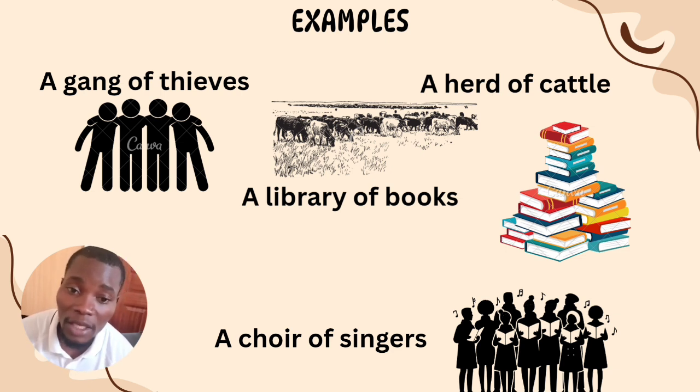When you have very many singers meeting together to do something, or definitely to sing, we say that is a choir of singers. So we have very many examples of collective nouns. You can share with me other examples of collective nouns in my comment section down here below. So we have very many, for example, a fleet of ships, and a bunch of keys, and many other collective nouns. So share them with me in the comment section.